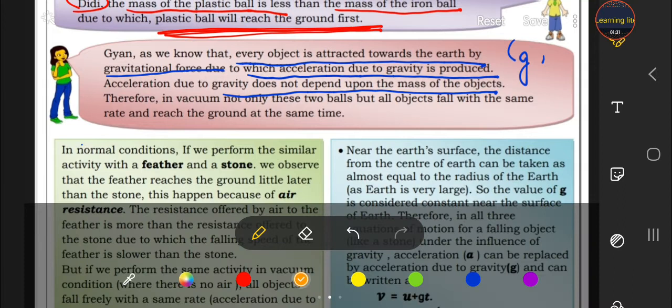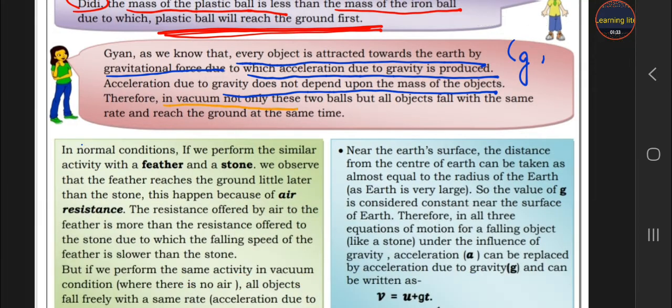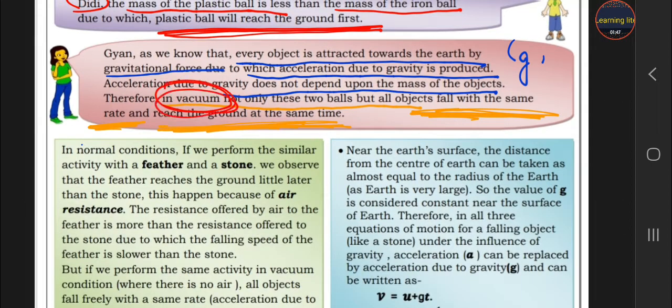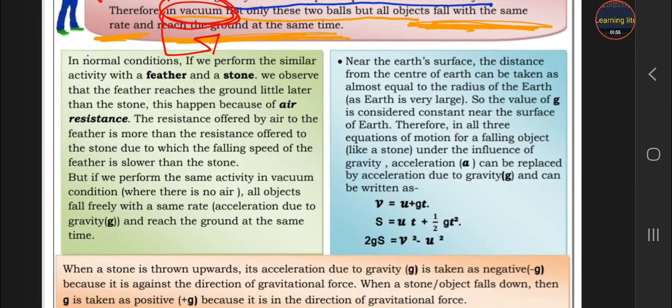So in the vacuum, not only these two balls, every object falls with the same rate and reaches the ground at the same time. So students, please focus on that line. In the vacuum, all things reach the ground at the same time. Okay, this is in the vacuum.